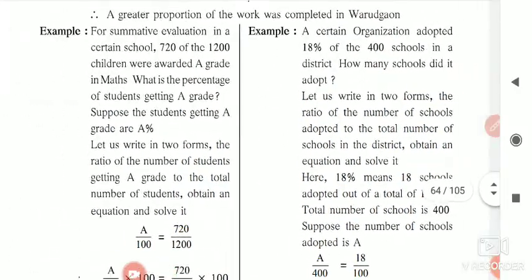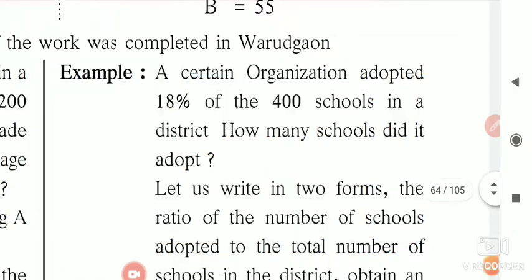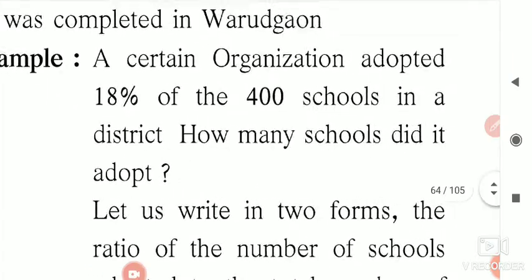These examples you have to note down in your notebook. Some students are there, their parents are complaining to me that they are not writing whatever examples I am explaining here, the solved examples, you are not writing those examples in your notebook. So it is very important that you note down this example.